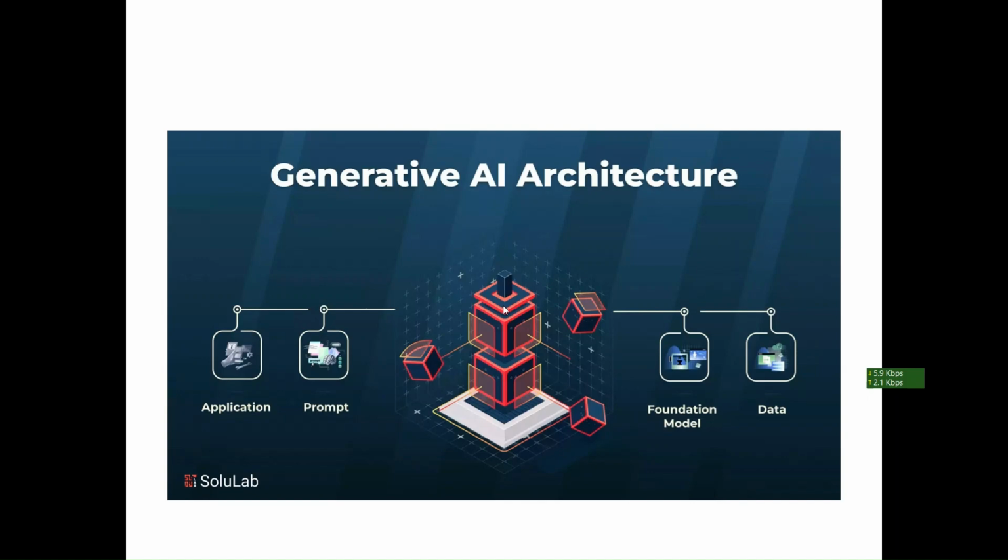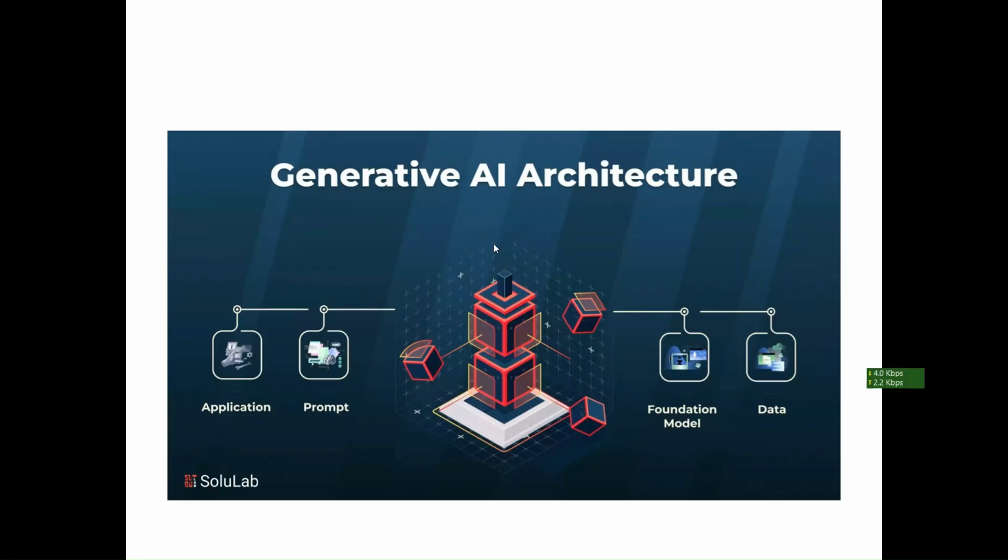The next one is the foundation model. There are a lot of models in generative AI. A foundation model refers to a large-scale, pre-trained deep learning model that serves a wide range of downstream tasks. These models are trained on large, massive datasets across diverse domains.